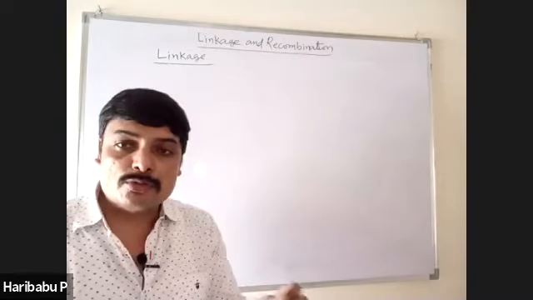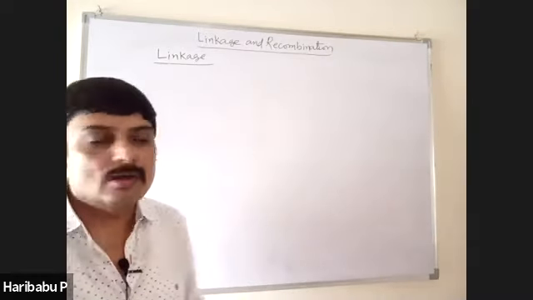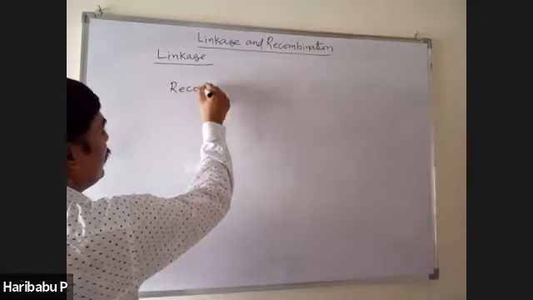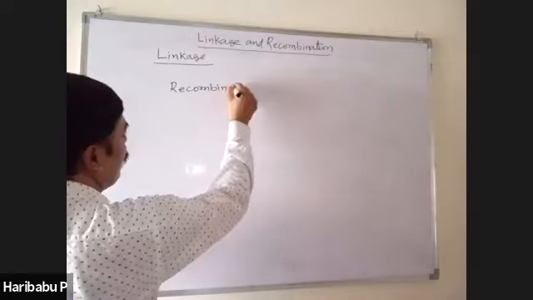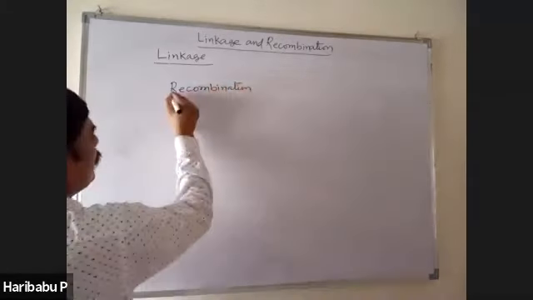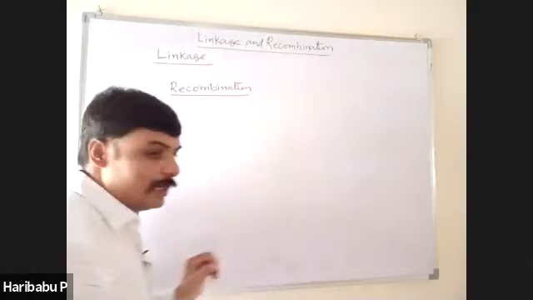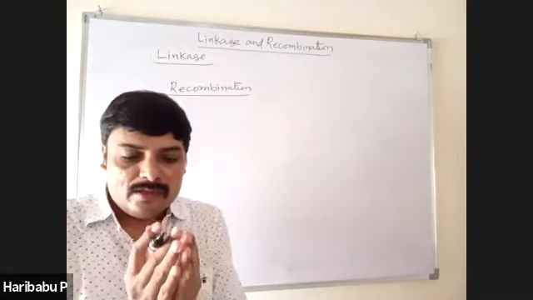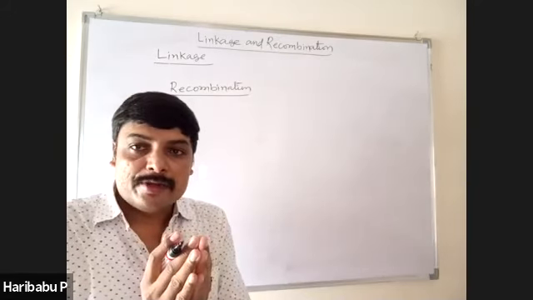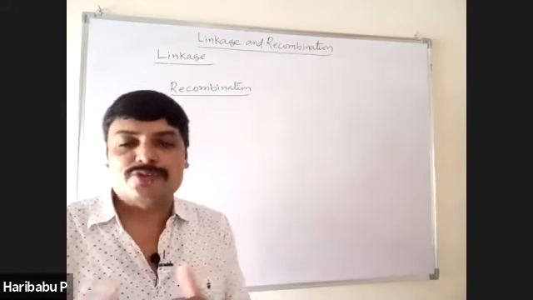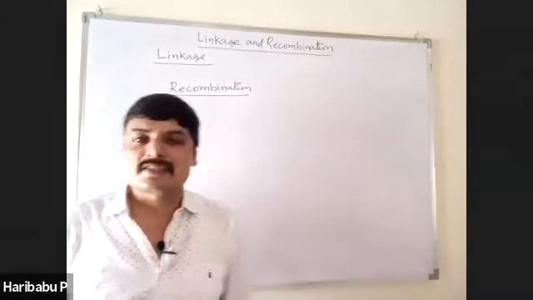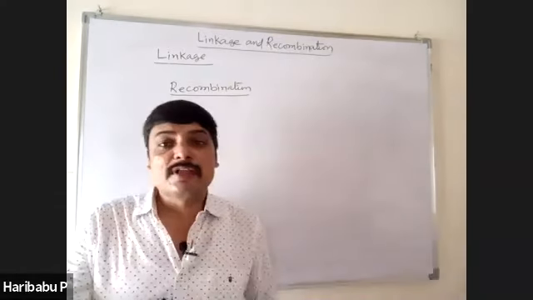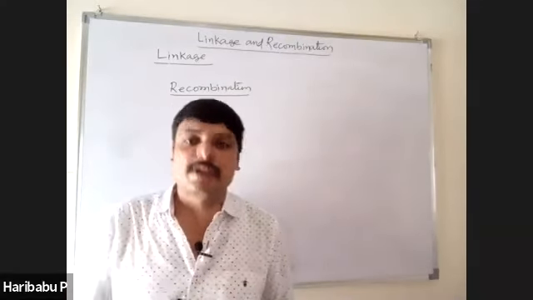Morgan also used another term called recombination. When new combinations are produced, not found in the parents, they are called recombinations.